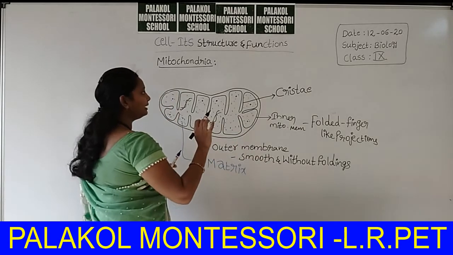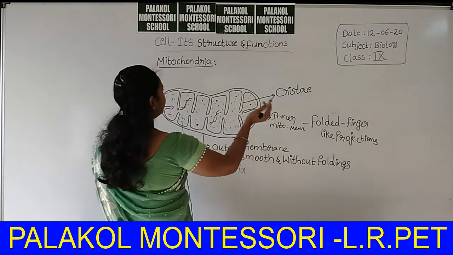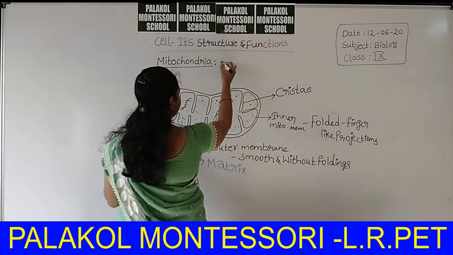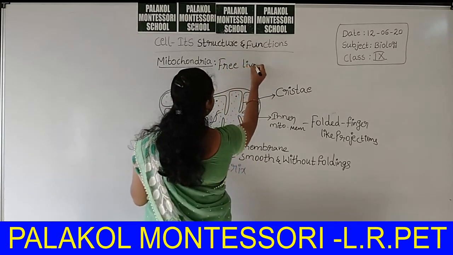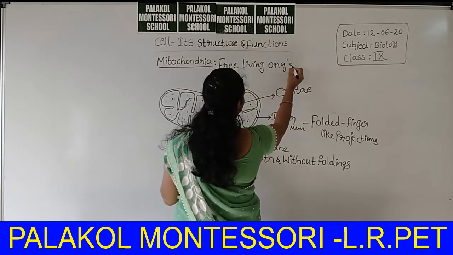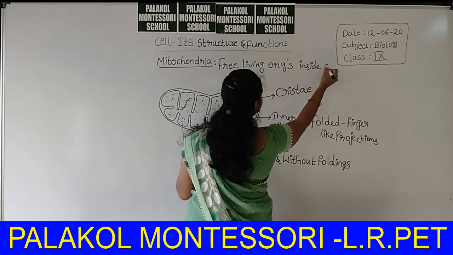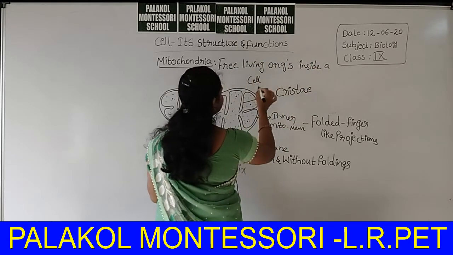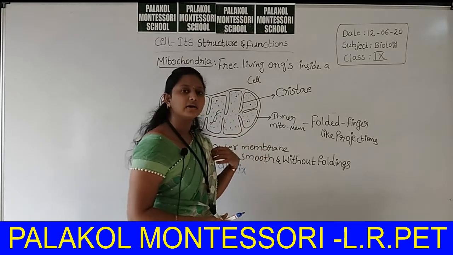It is an important bit. It is not there in your textbook, it is beyond your textbook. Free living organism inside a cell. This is not an organism, but why is it called an organism?